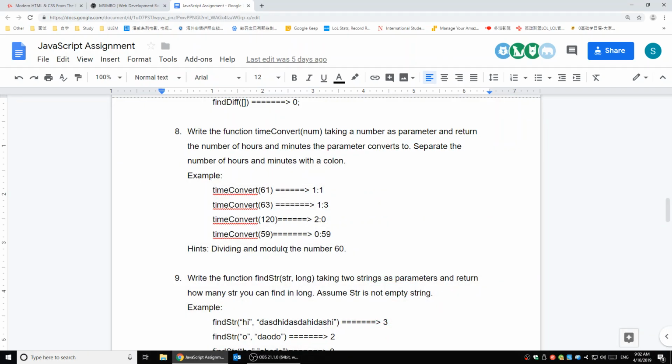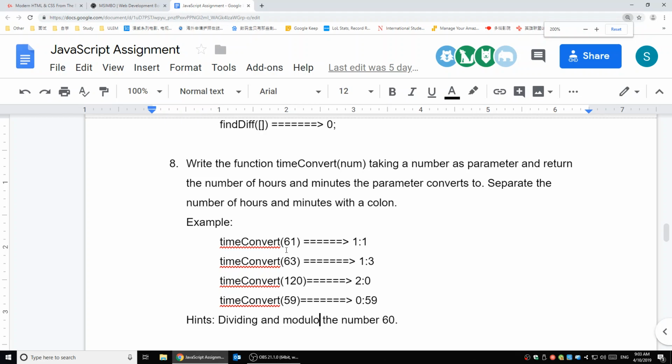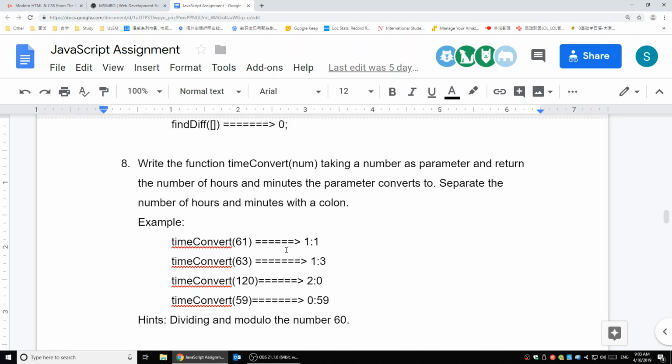So today let's mostly talk about the rest of the assignment 3 of JavaScript. Last week we talked about the questions from 4 to 7, and today we're gonna continue to give you some help about the problems.